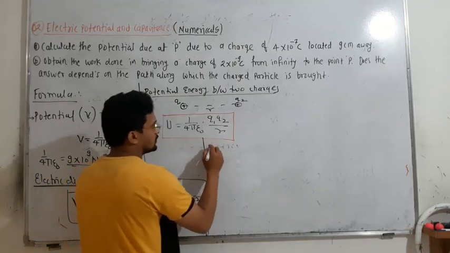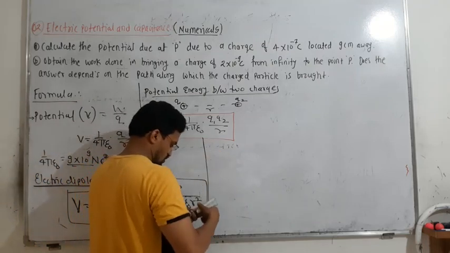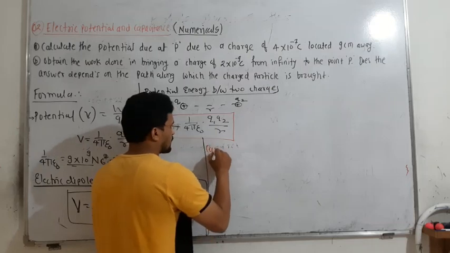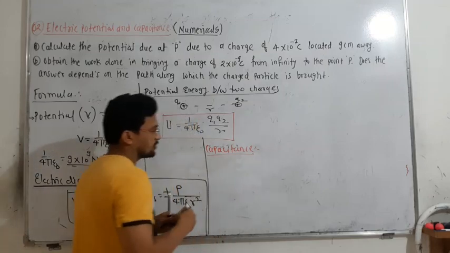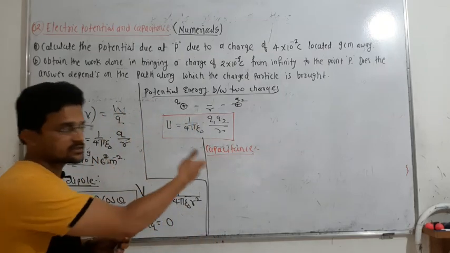After that you have capacitance. That is a new term from the second chapter, the second part.